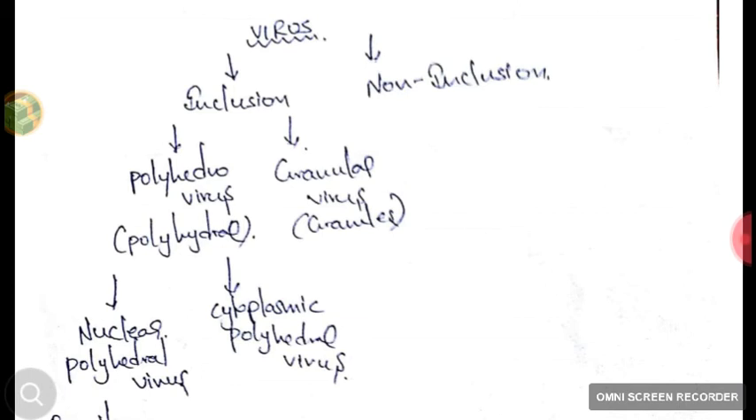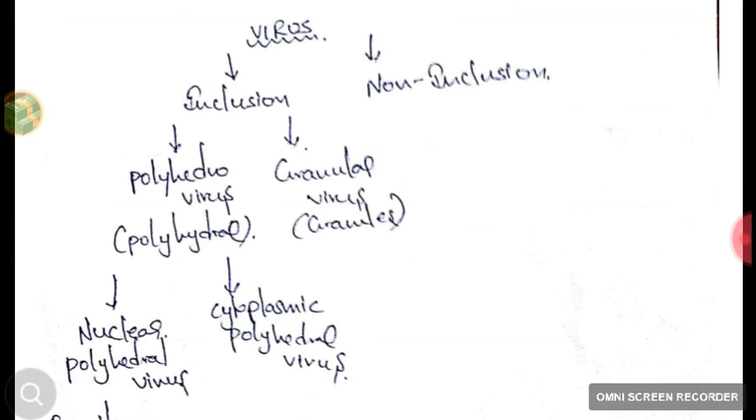Viruses are of two types: inclusion virus and non-inclusion virus. Inclusion virus produces the inclusion bodies. Non-inclusion virus does not produce the inclusion bodies.